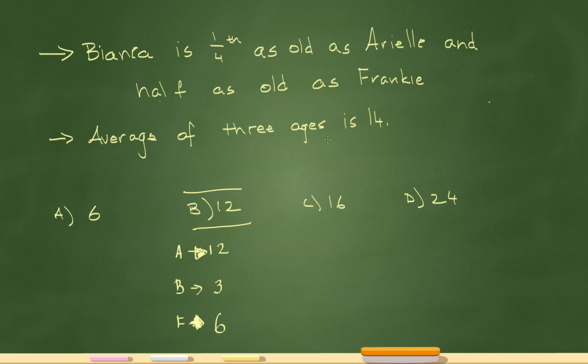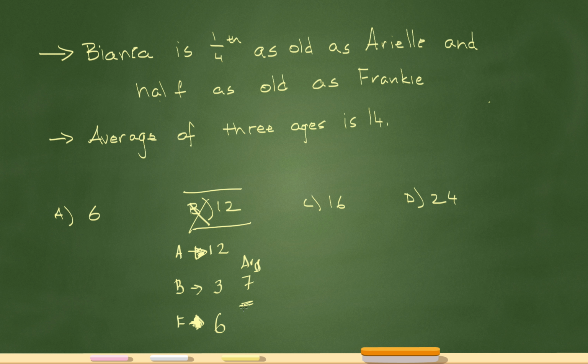Then it tells me the average of the three ages is 14. Now, we know all the ages, right? For all the three people, Ariel is 12, Bianca is 3, and Frankie is 6. Let's figure out the average of these three numbers. 12 plus 3 is 15. 15 plus 6 is 21. And then 21 divided by 3 is 7. So the average here is 7. But the average that I'm looking for is 14. So that's why B is not going to be my answer.